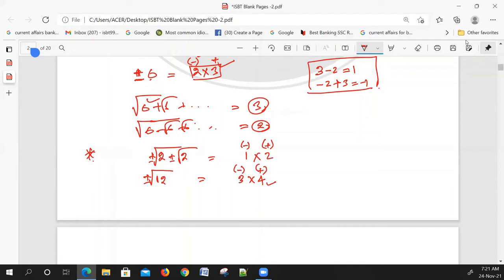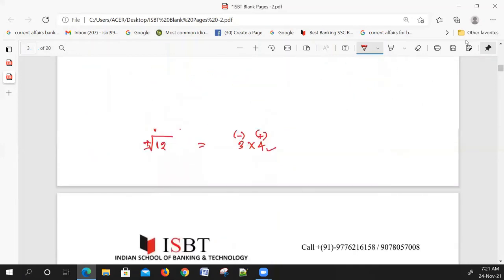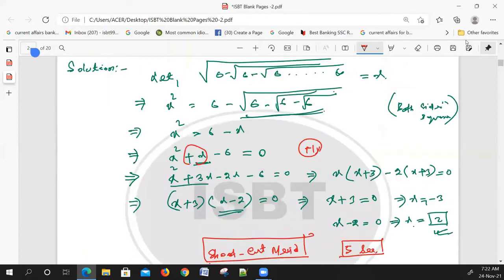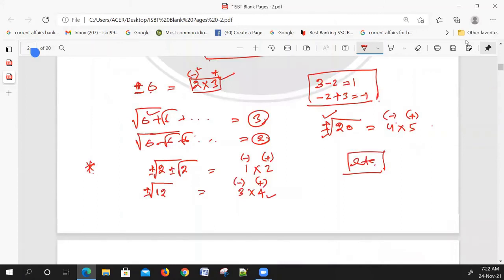And like this, for example, root 20 plus or minus, it should be 4 into 5. If the sign is positive, we take the bigger number. If the sign is negative, we take the smaller number, like this. Okay, I hope you understand. This is the first question, and this is the second question. Next type of question we can write.